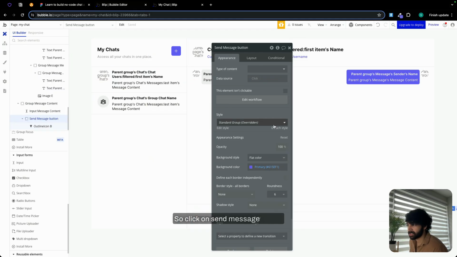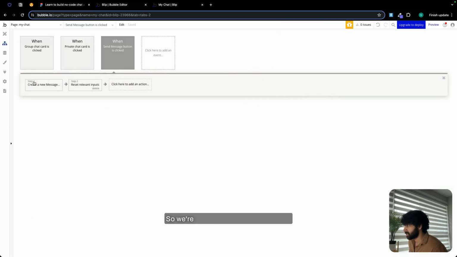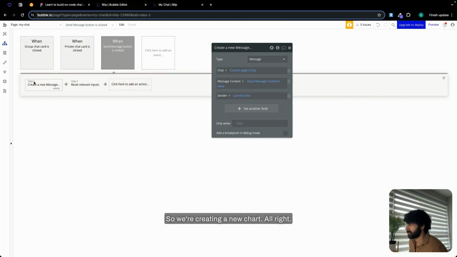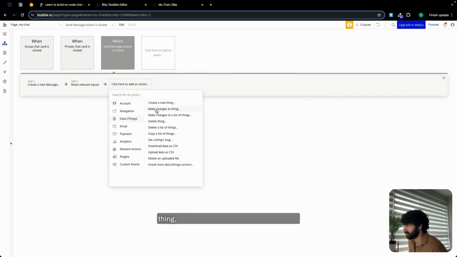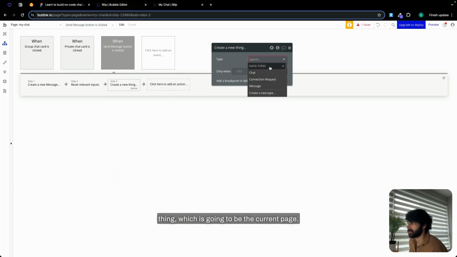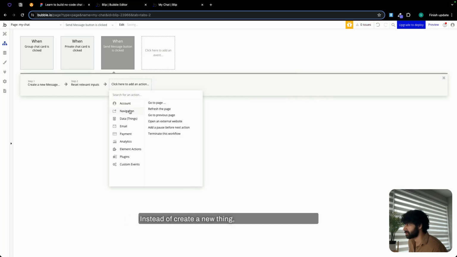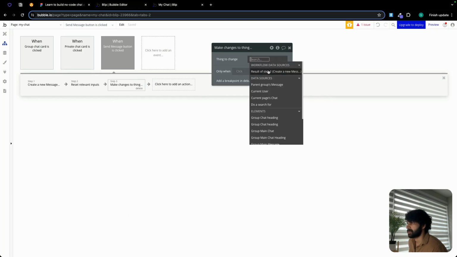So click on send message button. So we're creating a new chat. All right. Resetting the input, but we do need to make changes to a thing, which is going to be the current page chat. Instead of create a new thing, make changes to a thing.